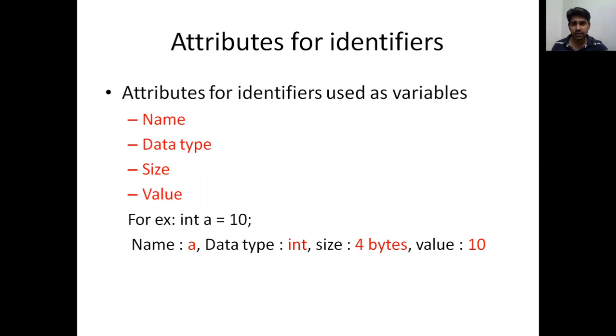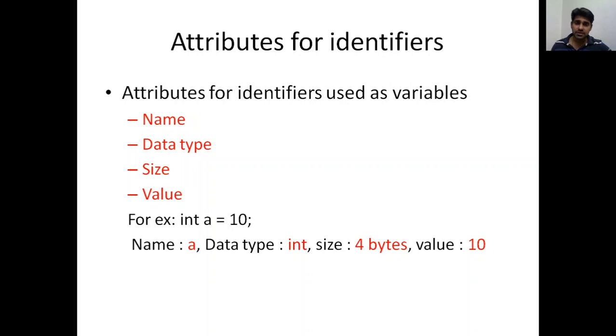The name of the variable is a. Data type, we have defined it as int. Size depends upon the data type. We have defined it as int, so 4 bytes of memory will be reserved for the variable a. Similarly, the value is going to be 10. So these are the attributes for a variable.